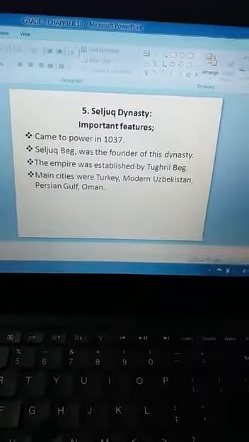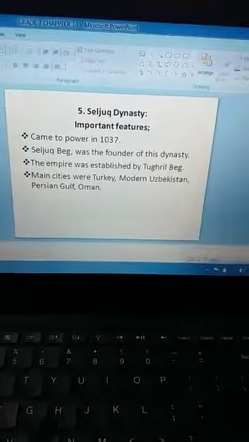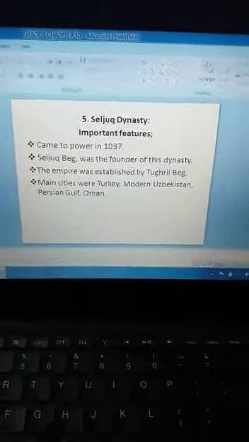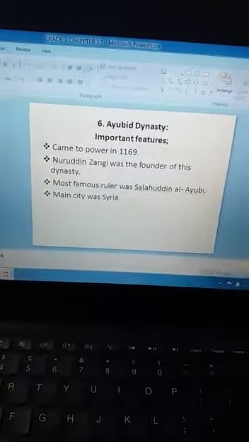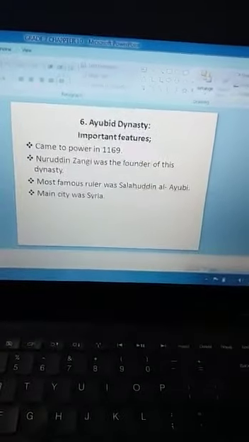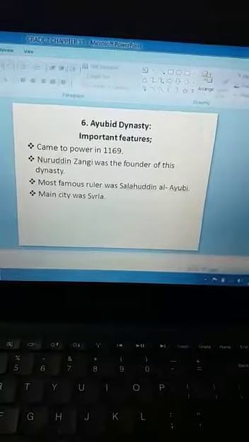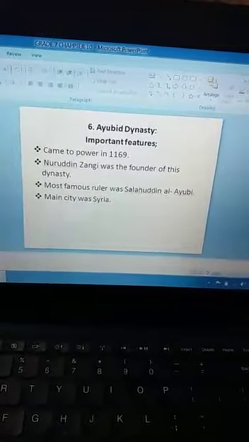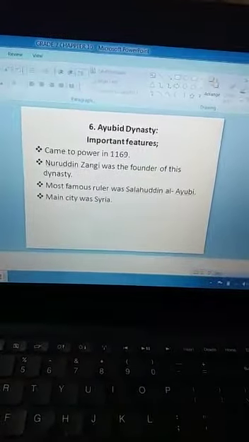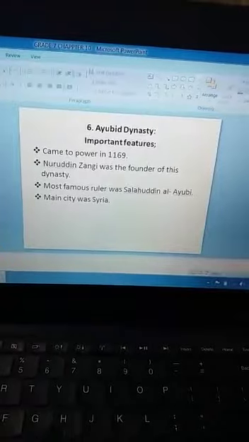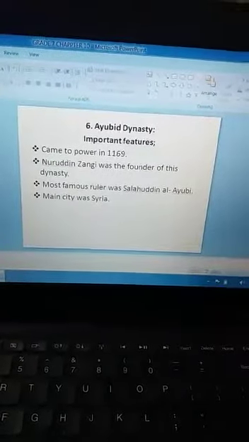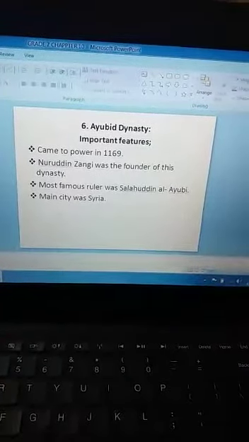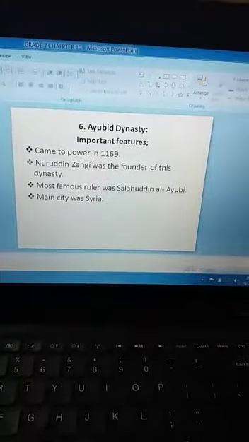Main cities were Turkey, modern Uzbekistan, Persian Gulf and Oman. Ayyubid dynasty, the important features of this dynasty: this dynasty came to power in 1169. Nuruddin Zangi was the founder of this dynasty. The most famous ruler was Salahuddin al-Ayyubi. Its main city was Syria.